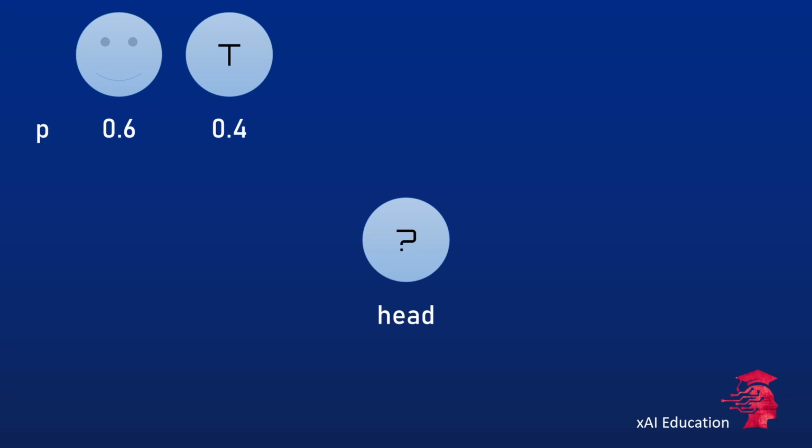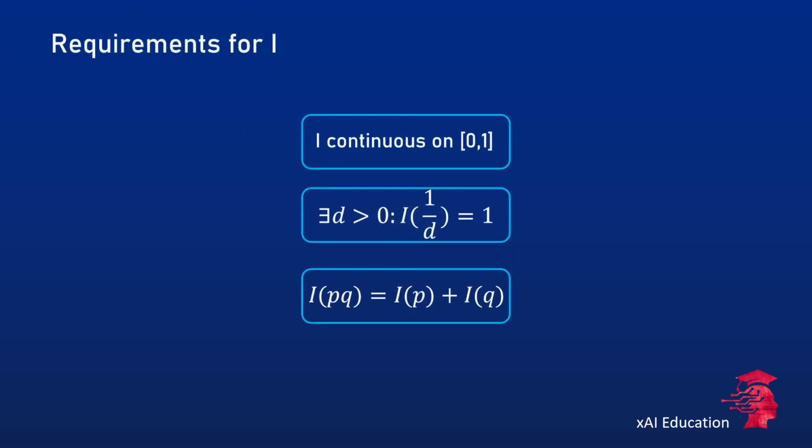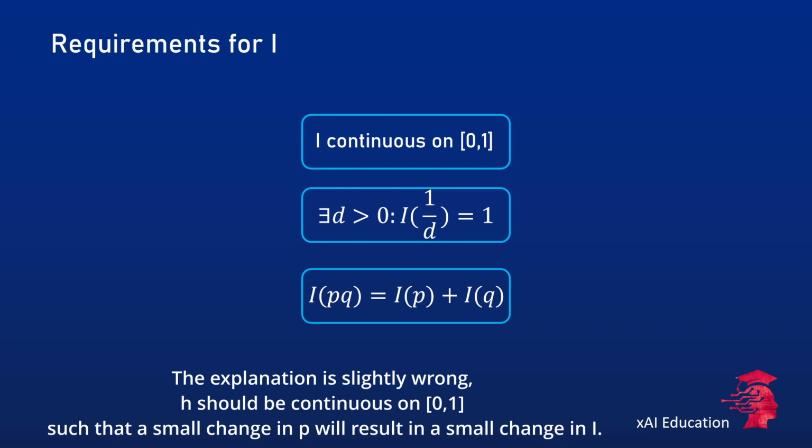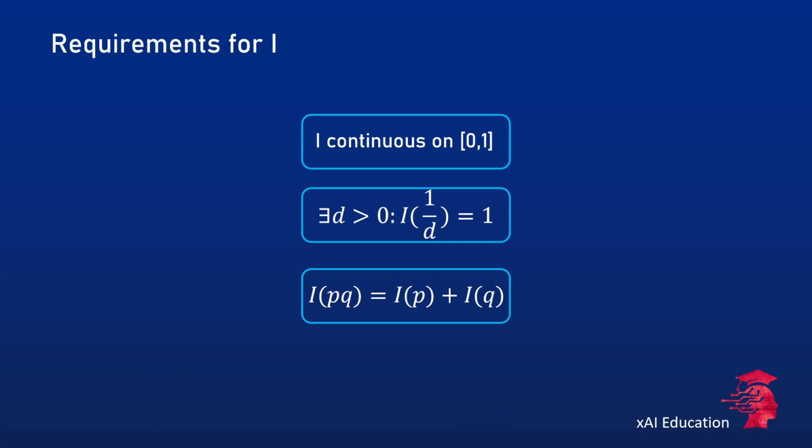Shannon argued that the information function I, which quantifies the information content of a discrete random variable x, has to exhibit the following characteristics. The first requirement is that I has to be continuous on 0 to 1. Since I depends on the probability p, it has to be continuous in p. The second requirement is that there should exist a positive constant d, greater than 1, where the information content evaluated at 1 over d should be equal to 1. This is essentially fixing the normalization.